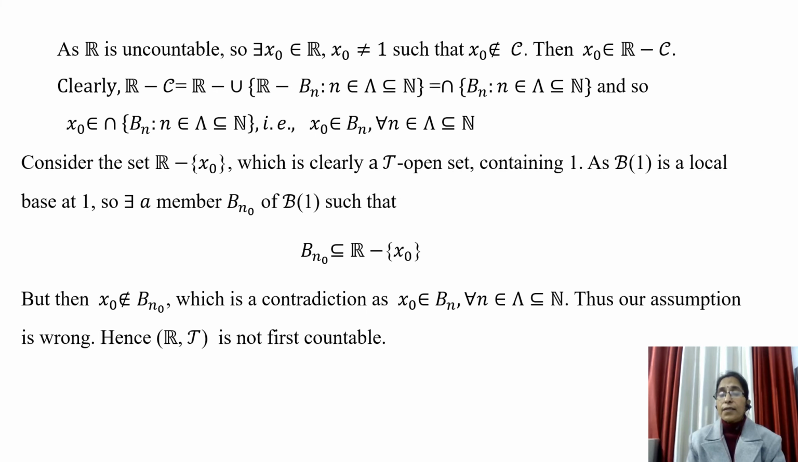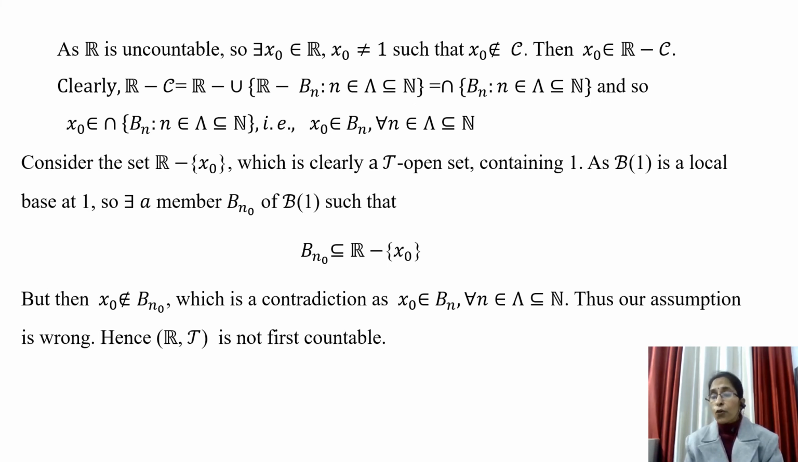Now consider the set R minus singleton x naught, which is clearly a T open set. Why is this a T open set? Because its complement is finite. So this is a T open set, and this set contains 1.